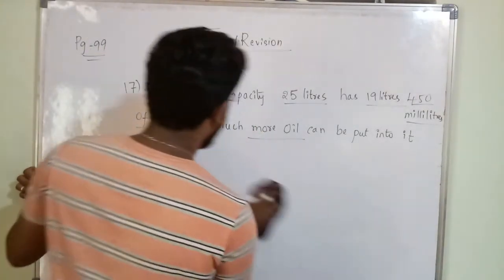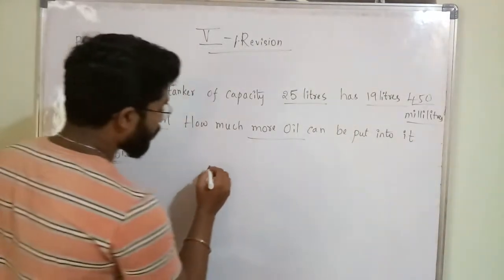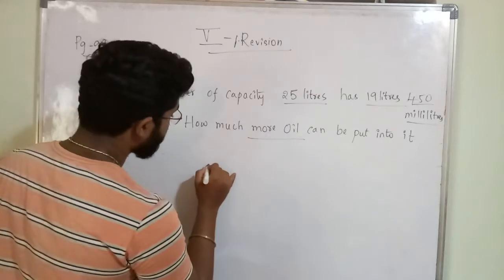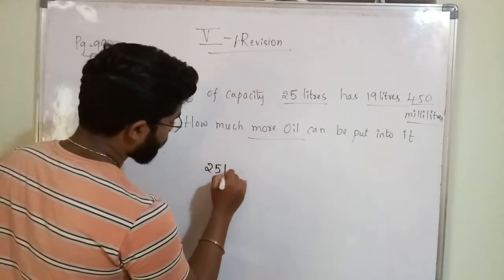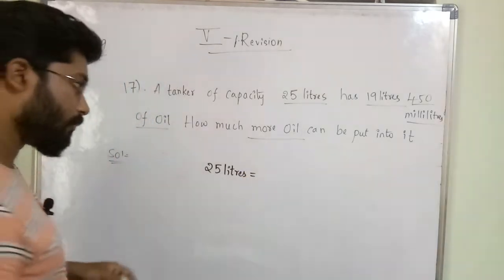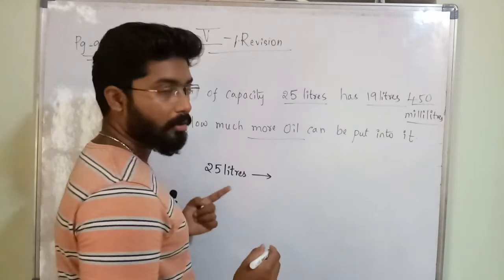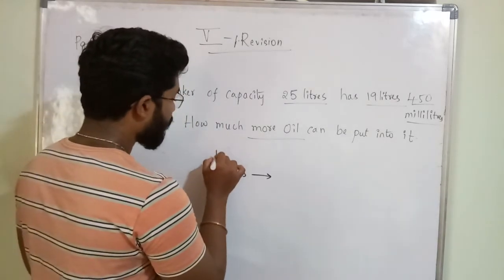So let us see the process how to find that. Total capacity is 25 liters. I want to convert this into milliliters. How can I convert?